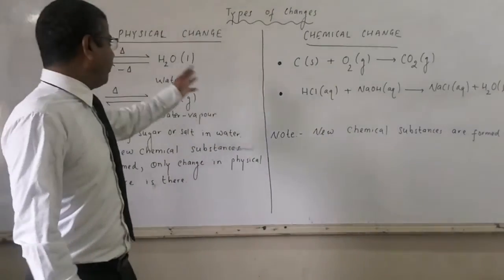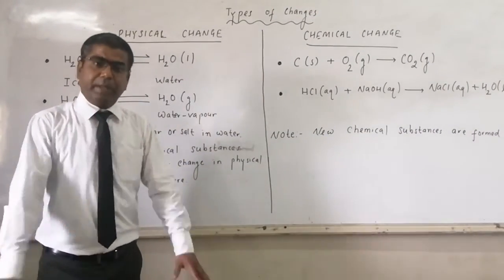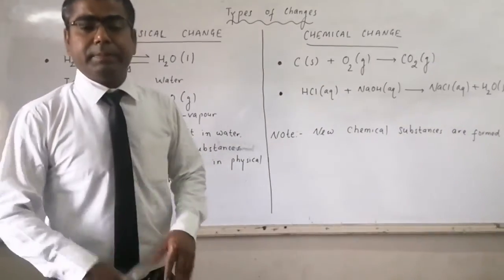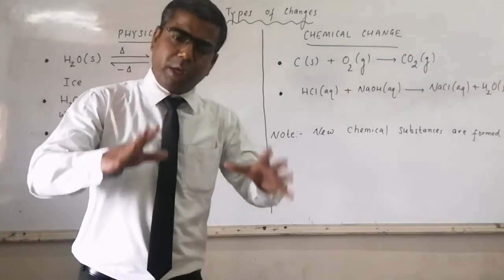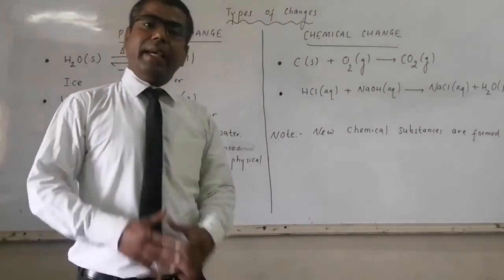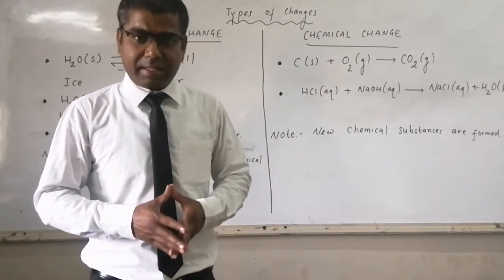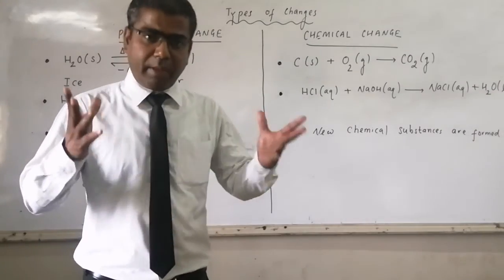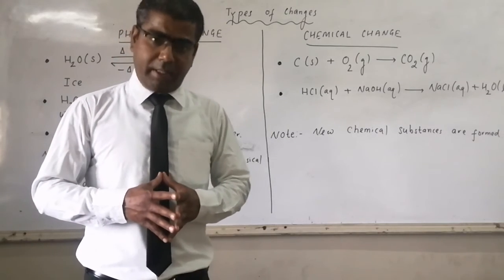So what is the basic difference between physical change and chemical change? In physical change, there is a change in physical appearance or a change in state of matter. No new compounds are formed. Chemical composition remains fixed. But in the second case, we get a new substance or more than one new substance having different chemical formula. So there is a change in chemical properties.